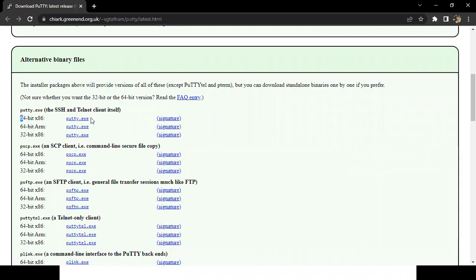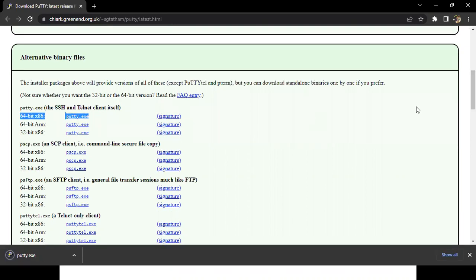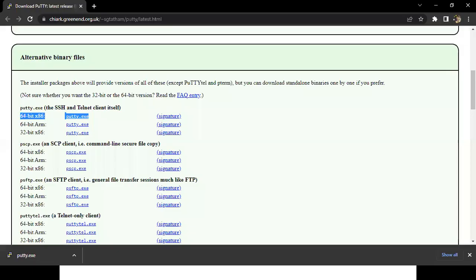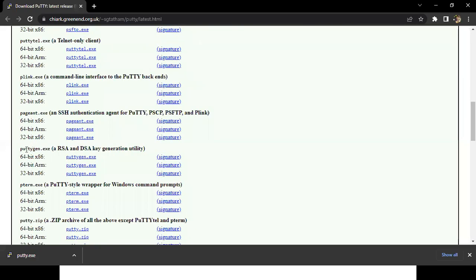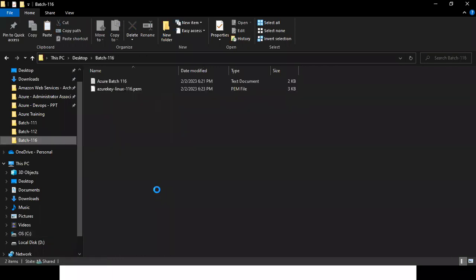As per my system, this one is supported, so I'm going to download this one. On the same website I'm going to download PuTTYgen also, as per my system. I've downloaded both tools and I'm keeping them in my 116 folder.